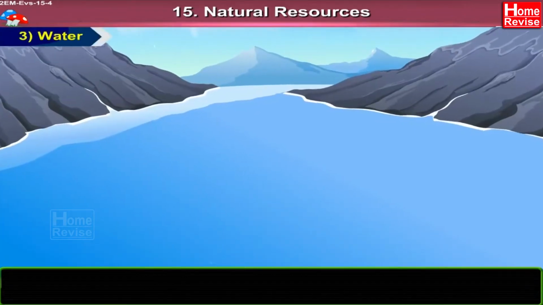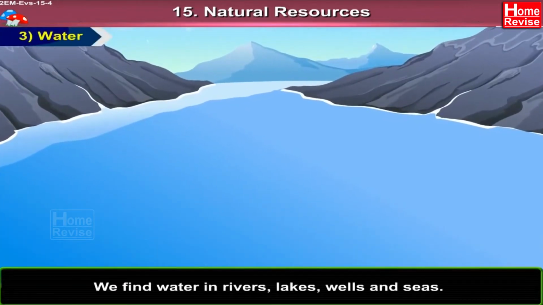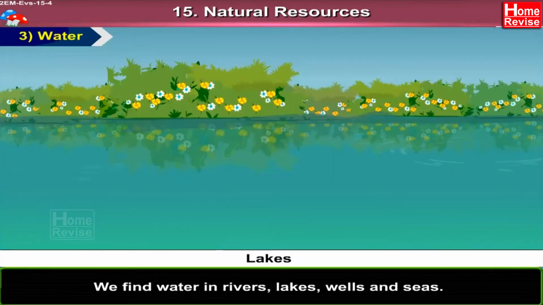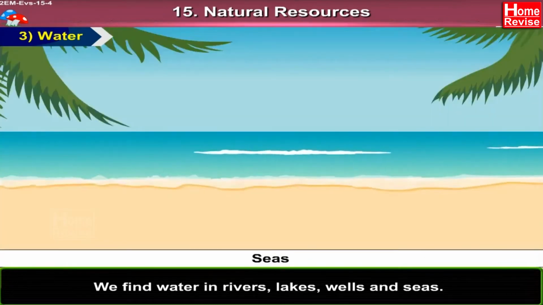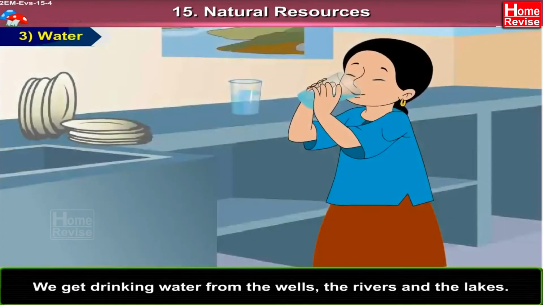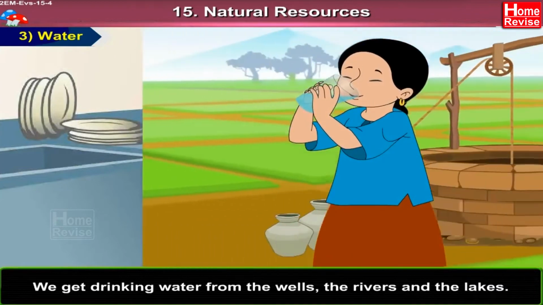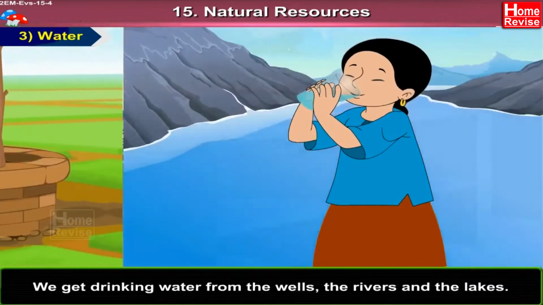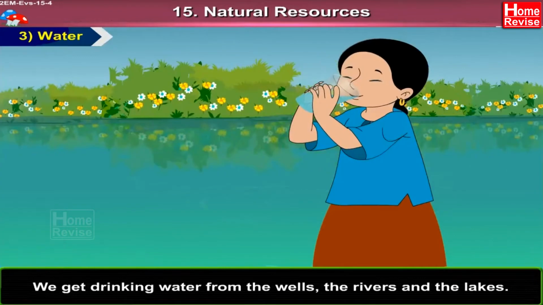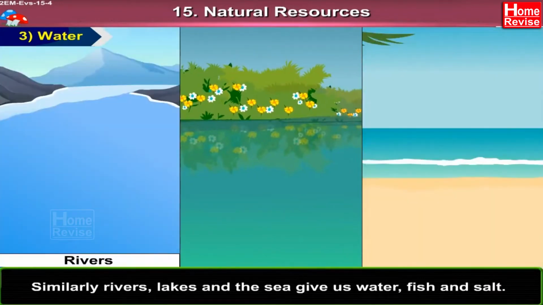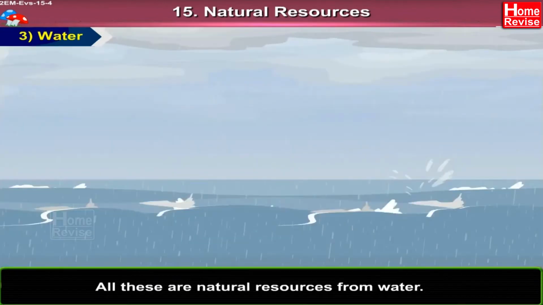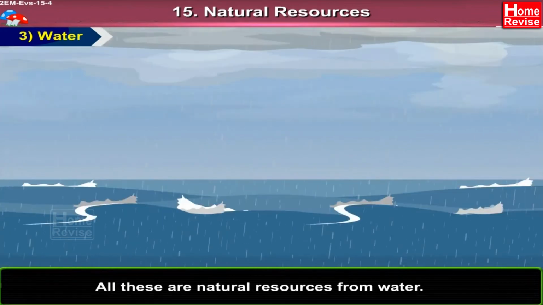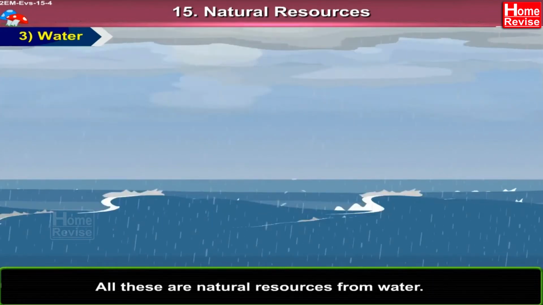3. Water. We find water in rivers, lakes, wells, and seas. We get drinking water from the wells, the rivers, and the lakes. Similarly, rivers, lakes, and the sea give us water, fish, and salt. All these are natural resources obtained from water.